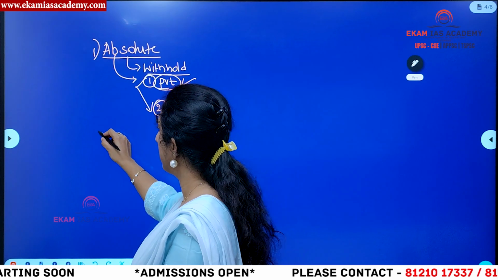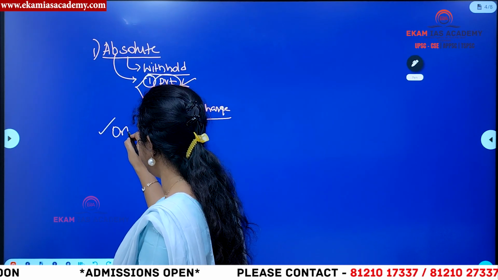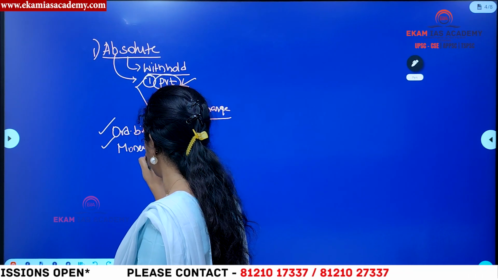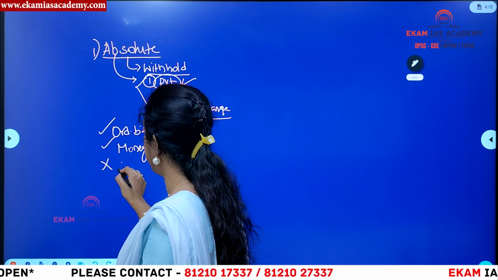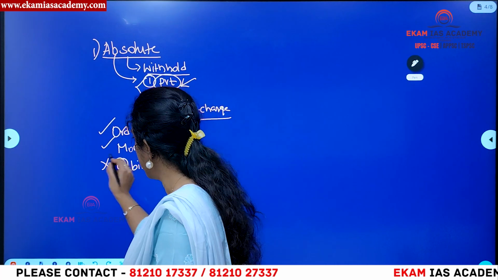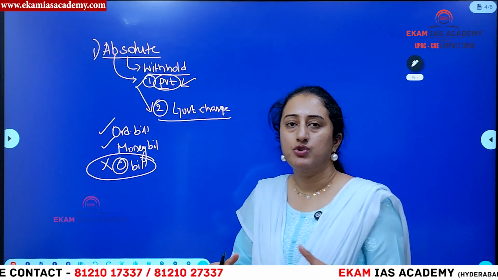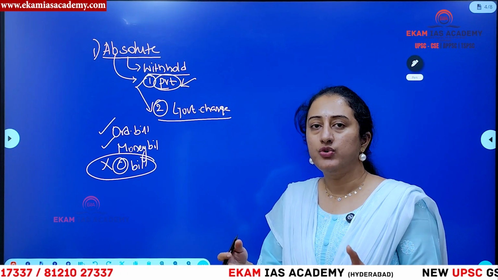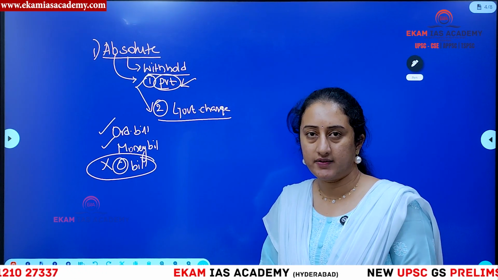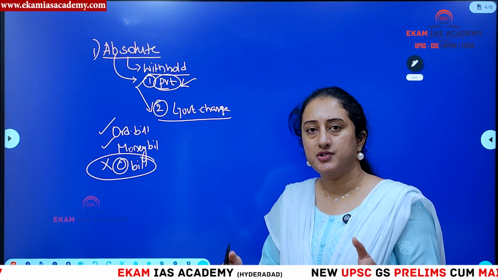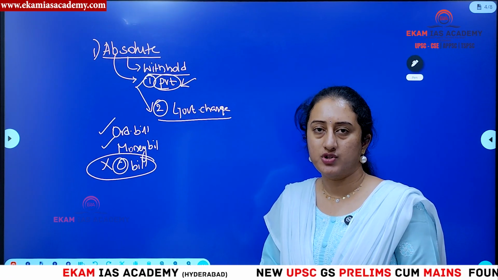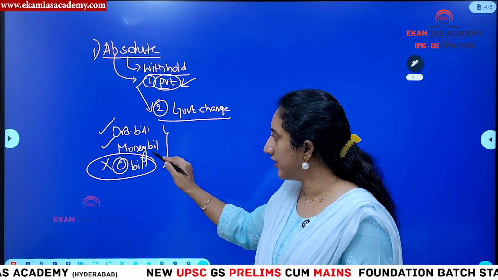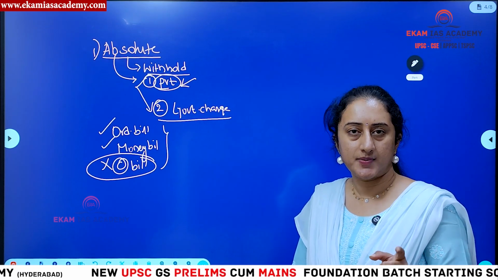This absolute veto is available in the case of an ordinary bill generally, and it is also available in the case of a money bill. It is not available in the case of a constitutional amendment bill. This is what you have to understand, because in a constitutional amendment bill, there is no choice for the President of India. It is not part of the original constitution. Do understand? Only the 24th constitutional amendment in 1971 mandated that when a constitutional amendment bill is given to the President of India, he has to give the assent. There is no other choice. That is why in the cases of ordinary bill and money bill, the President can exercise his absolute veto.